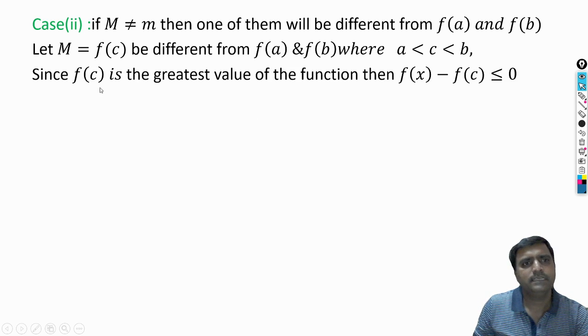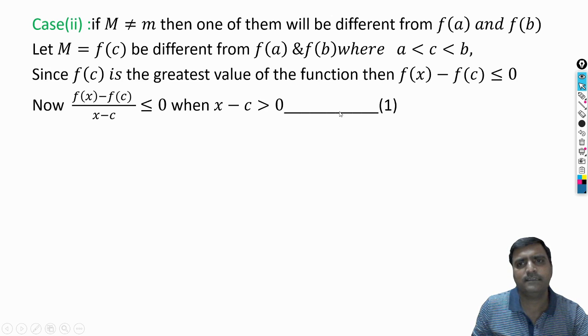Since f of c, what does it mean? F of c is the supremum, the greatest value of the function. So this is the highest value of the function. So the remaining values are less than this one. So f of c is the highest value. So when you take f of x minus f of c, definitely f of x minus f of c gives a negative value. So it should be less than or equal to 0.